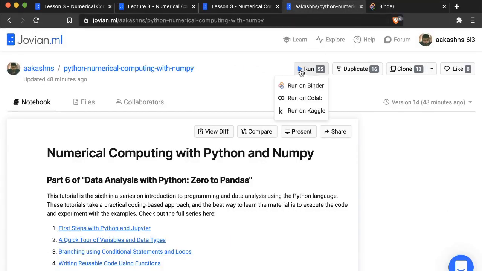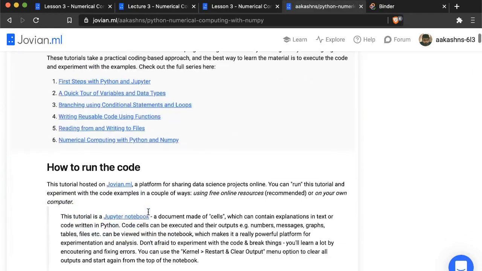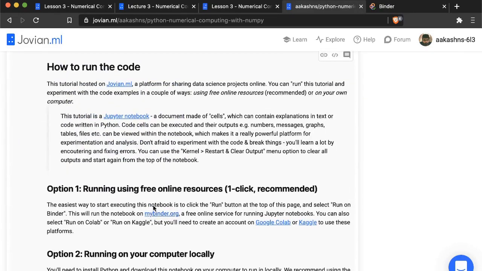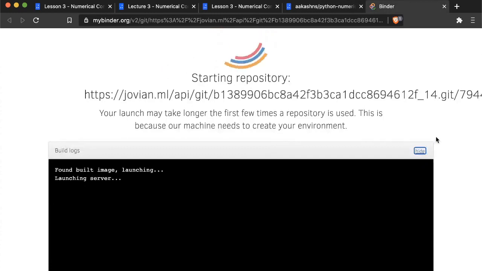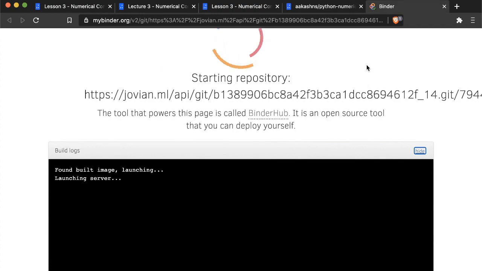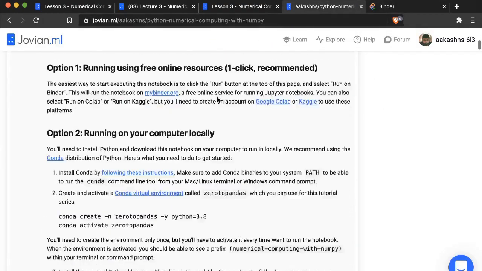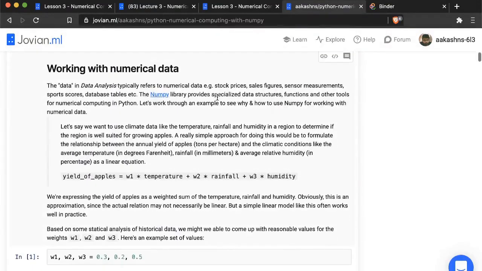So we click run, and then we click run on Binder to take this Jupyter notebook which you're looking at here, and then run it online. When you click the run button, it may take a couple of minutes to start up. This is because this is a free online service and it is provisioning some servers for you. Okay, so while it gets started, let us just go through some of the material.